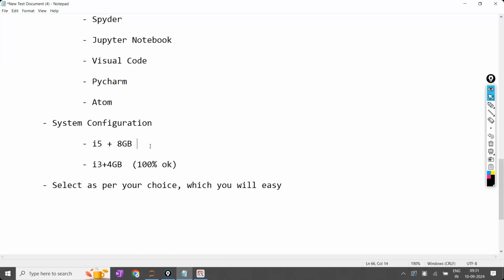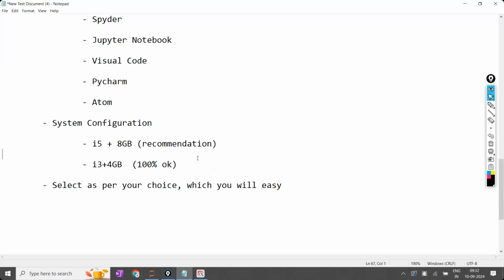Those purchasing for the first time or new, if they want to purchase directly, it is recommended. It is only a recommendation, not compulsory. Even if you have i3 with 4 GB or i3 with 8 GB, whatever laptop you already have, continue with the same. So now, for example, I'm continuing with the same.